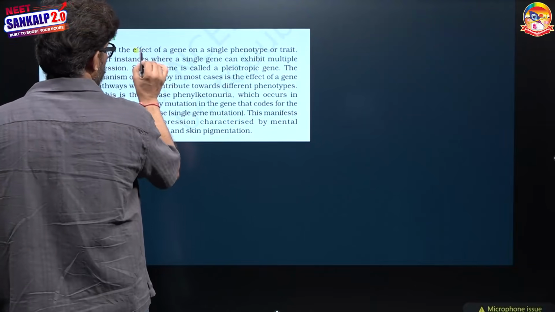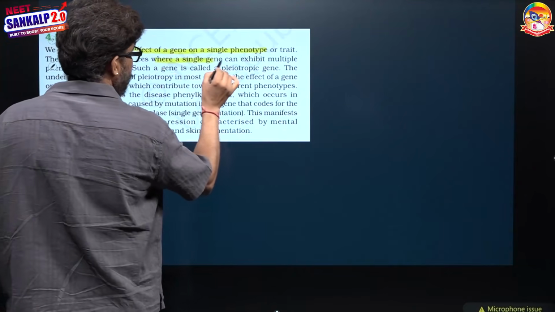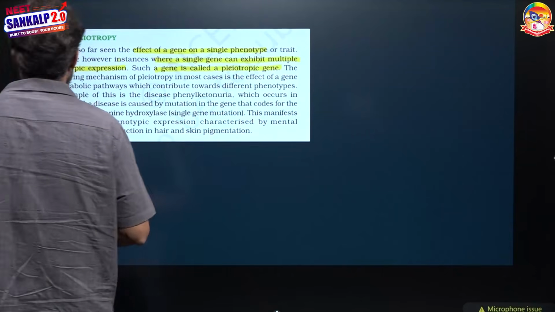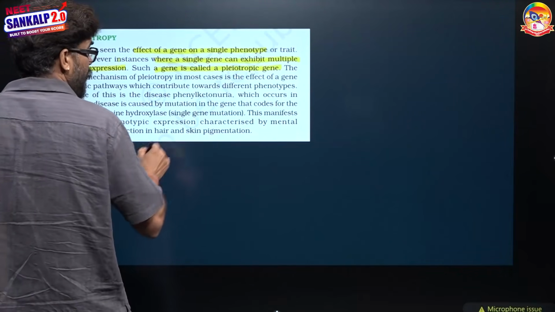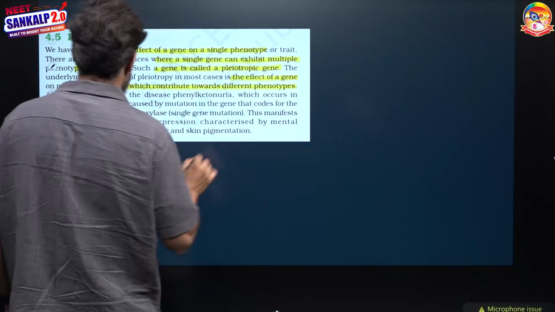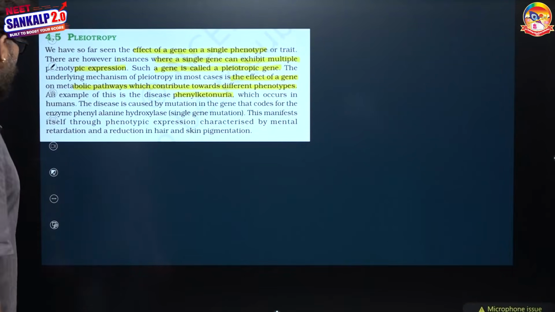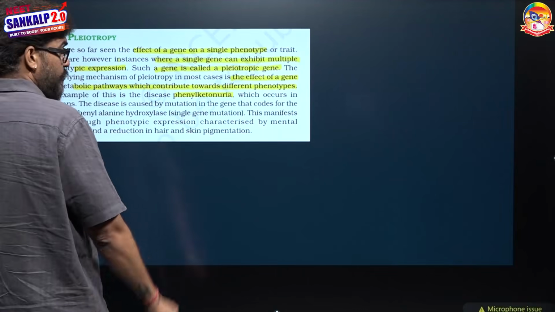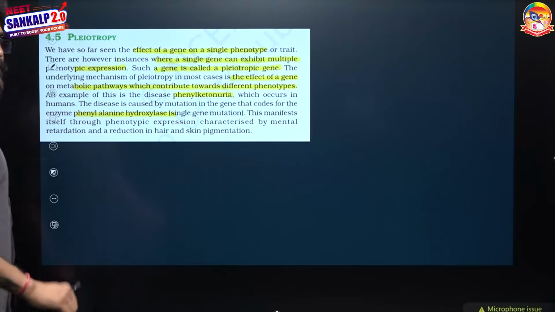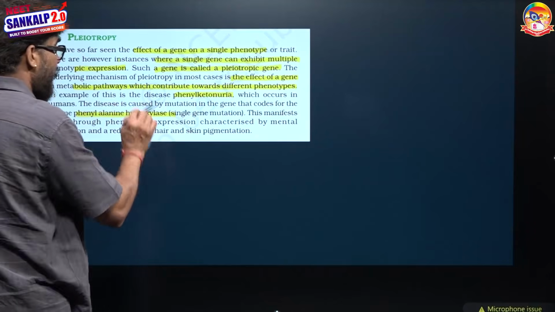So far we have looked at the effect of a gene on a single phenotype. There are, however, some instances where a single gene can exhibit multiple phenotypic expressions. Such a gene is called a pleiotropic gene. The underlying mechanism for pleiotropy in most cases is the effect of a gene on a metabolic pathway which contributes towards different, diverse phenotypes. One well-known example is phenylketonuria, which occurs in human beings. The disease is caused by a mutation in the gene that codes for the enzyme phenylalanine hydroxylase. Phenylketonuria is a disease caused due to the deficiency of the enzyme phenylalanine hydroxylase.